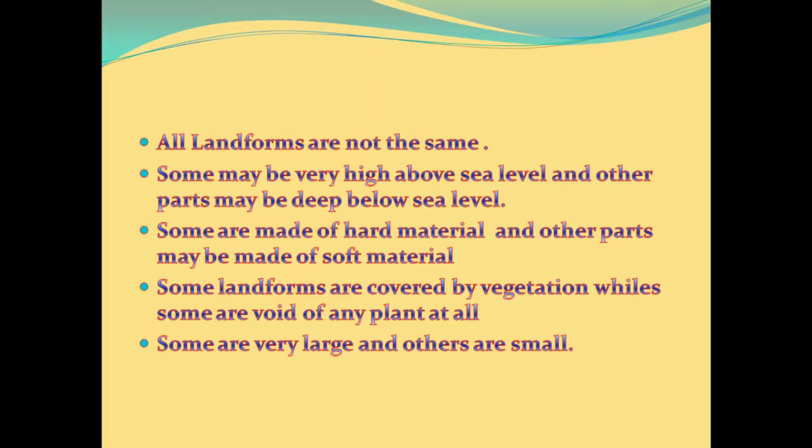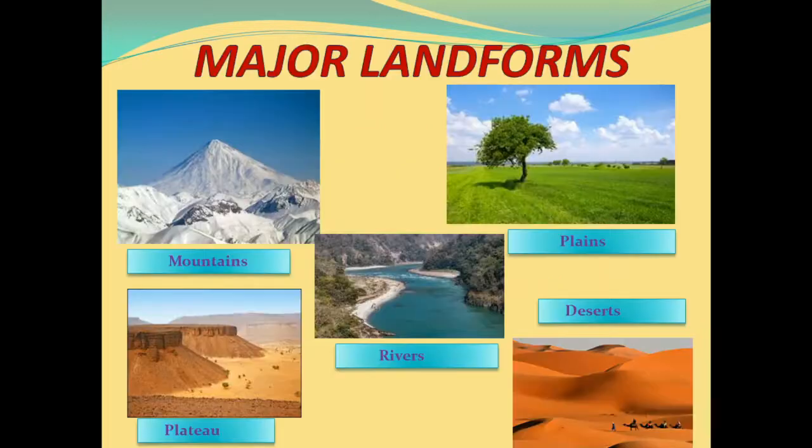So, the major landforms of the earth are mountains, plateaus, plains, deserts and rivers. In this chapter, we will understand each one of them very closely. But in this part of the video, I am going to take mountains and plateaus.